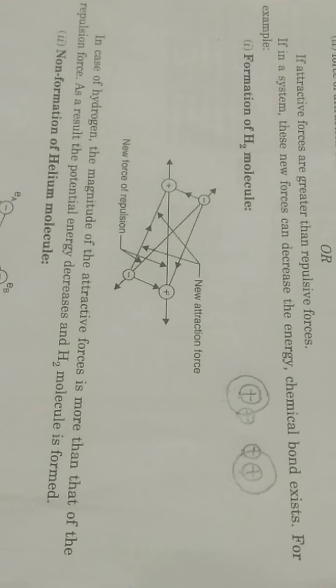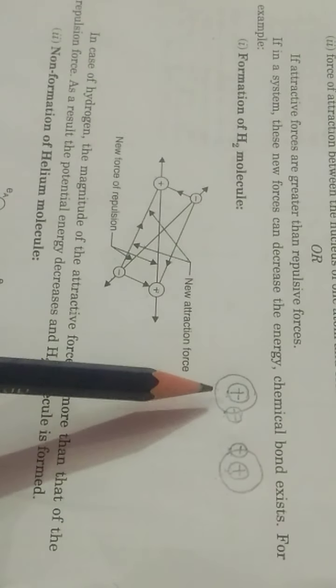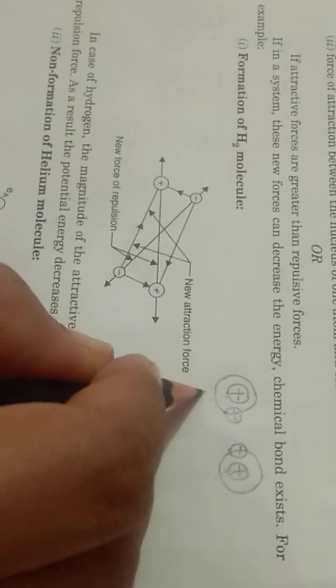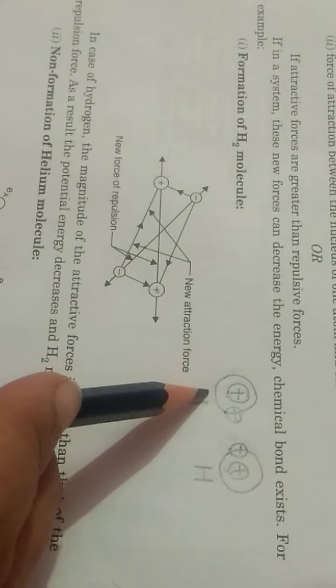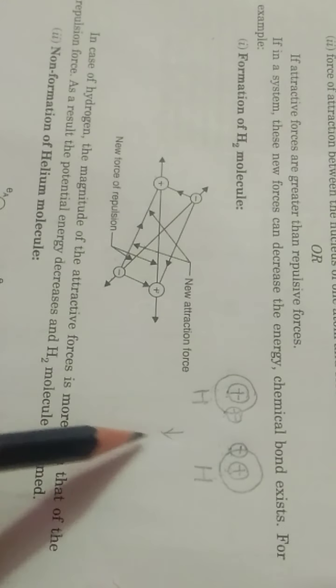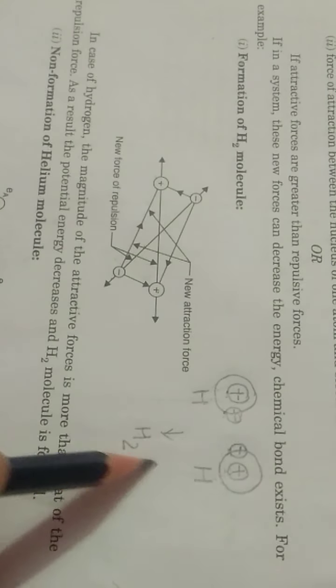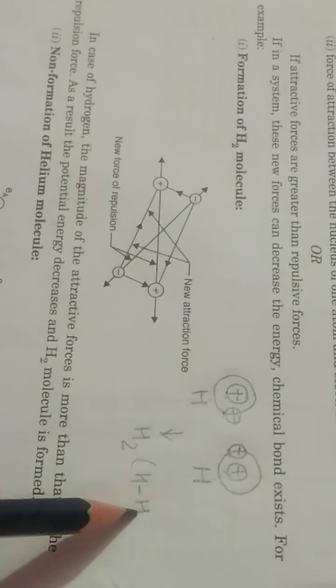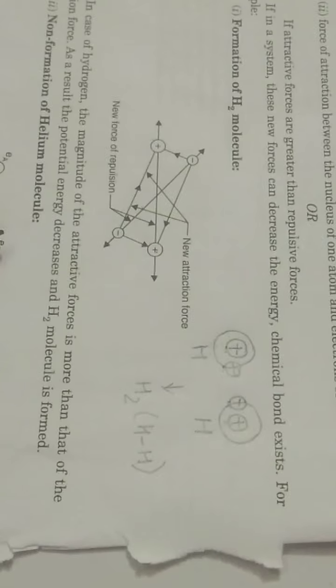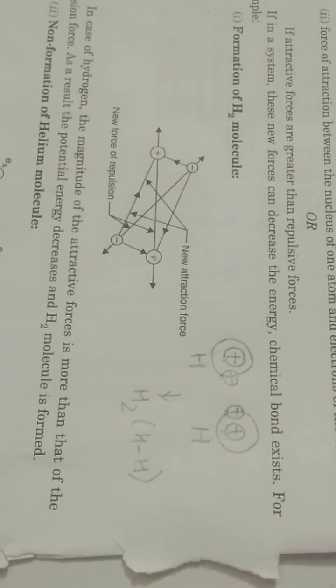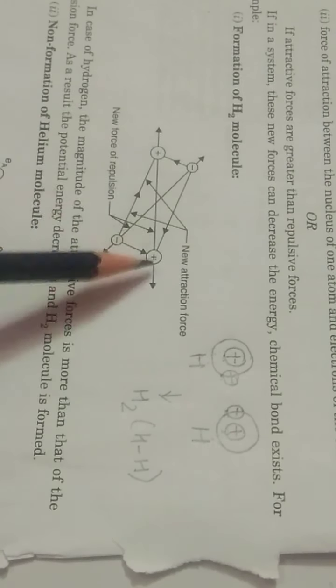I'll give you one example. Take the hydrogen molecule. It is formed when this is one hydrogen atom and this is another hydrogen atom. These two atoms will combine and form H2, that is H-H. So chemical bond formation is there. Now how would it be?